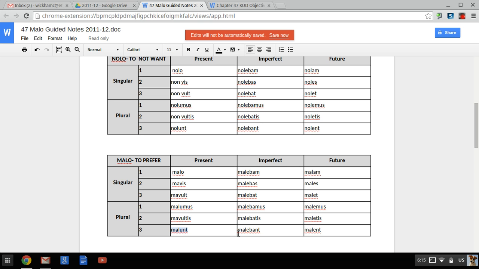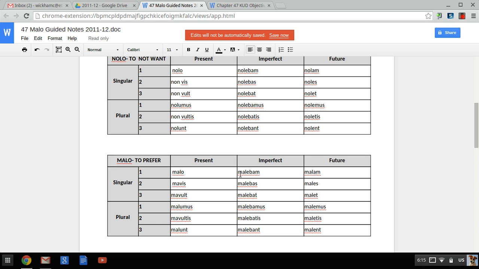So that one's maybe a little trickier to remember, but know that the verb always begins with ma. And for first person singular, it ends with l. First person plural has an L in the stem, and third person plural has an L. Whereas the V's, the mavis, mavult, and mavultis, are in second singular, third singular, and second plural.